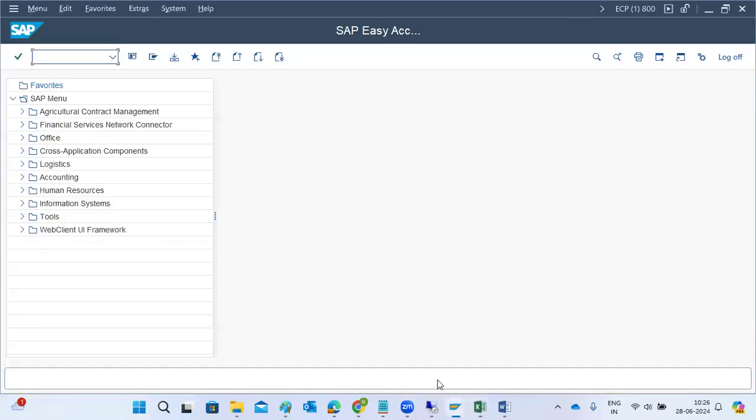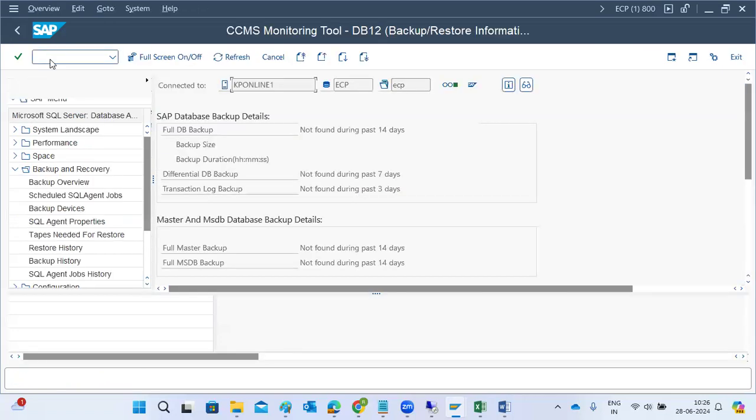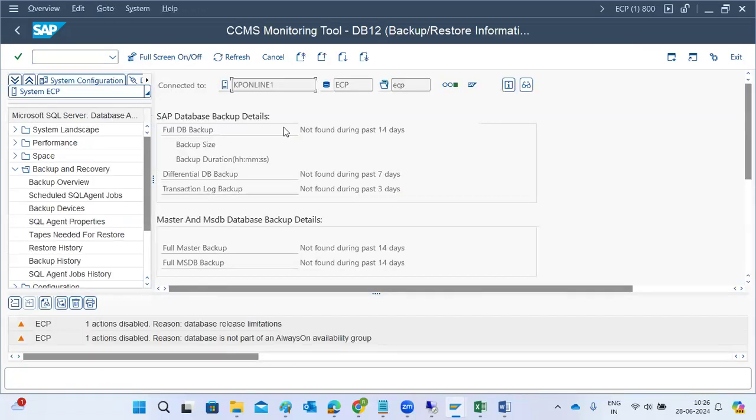Okay, so like that we check whether database level backups are happening or not. If you go to DB12 backups, DB13 planning calendars, are there any traces active in ST03, ST01, ST05, ST06? What are the CPU utilizations and memory utilizations? All those things we can check in the systems here. If no backups are found in the last 40 days, we need to check the previous backup. If the backup failed, we need to trigger the backups here.